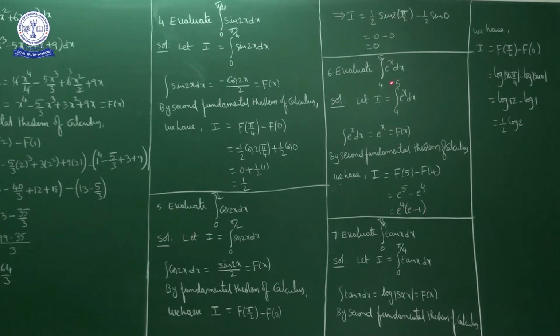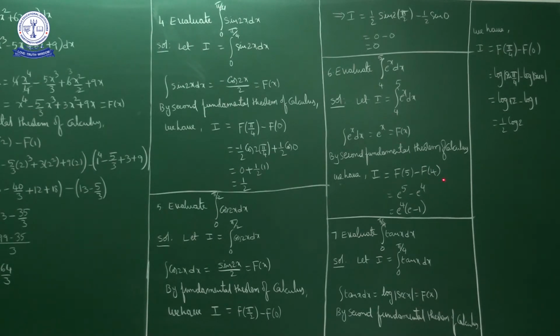Okay. Here we evaluate the integral from 4 to 5 of e^x dx. First of all, the integral of e^x dx is e^x, that is capital F of x. By the second fundamental theorem of integral calculus, I is equal to F of upper limit minus F of lower limit. Upper limit is 5, lower limit is 4.